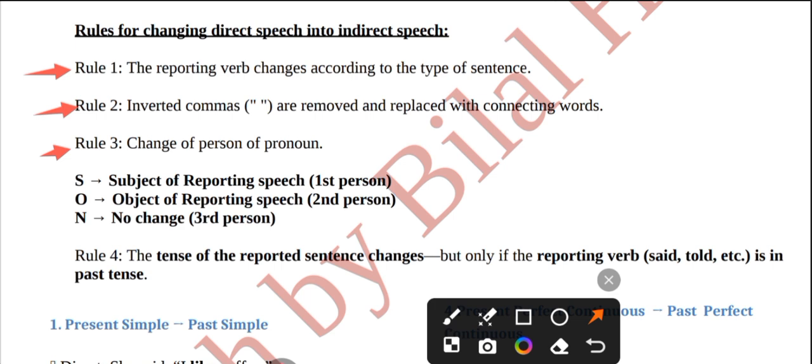First persons are I and we, second person is you, third persons are he, she, it, they, or any singular name. The third person will not be changed. Then we will move to the other changing.